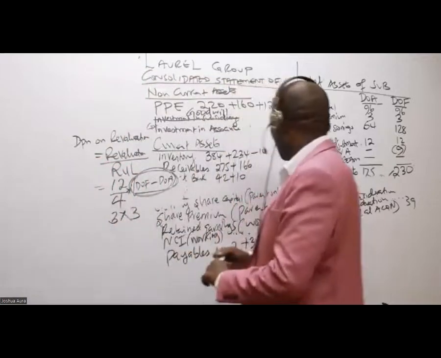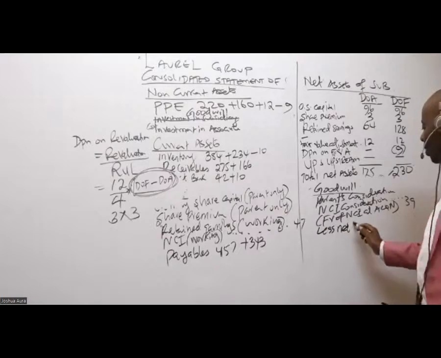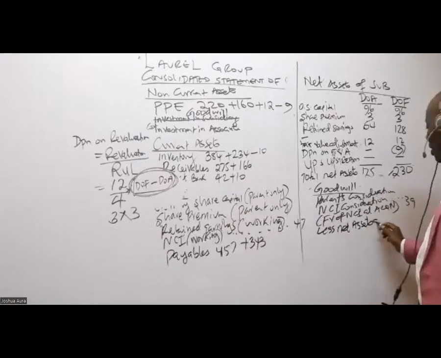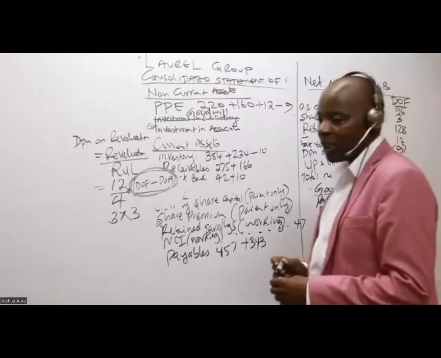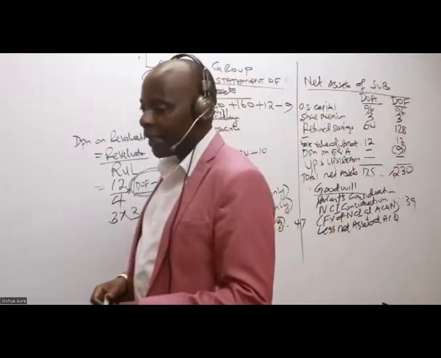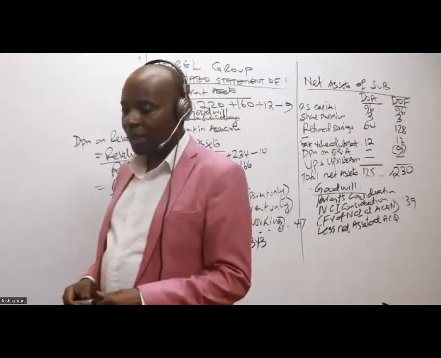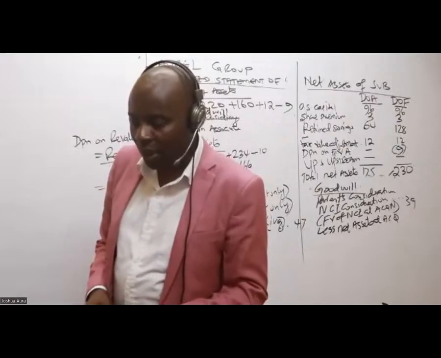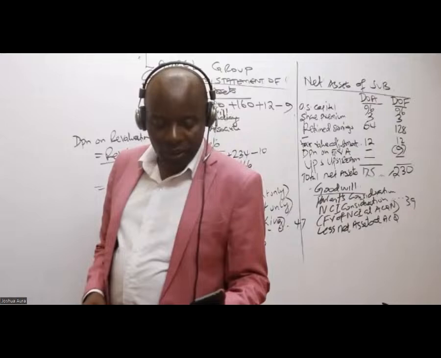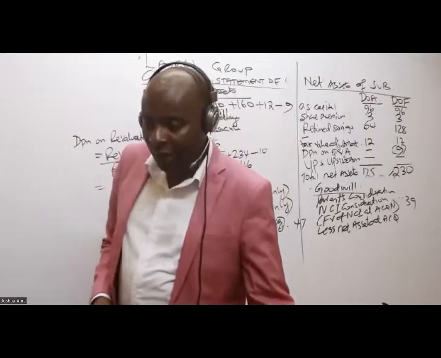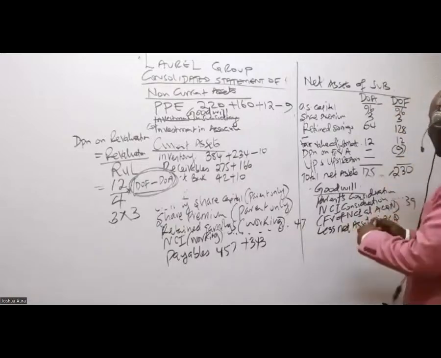And then we'll come under less net assets at acquisition. Is there anybody who is able to remember the net assets at DOA? I'm being given a figure of 175. Net assets at DOA, 175.